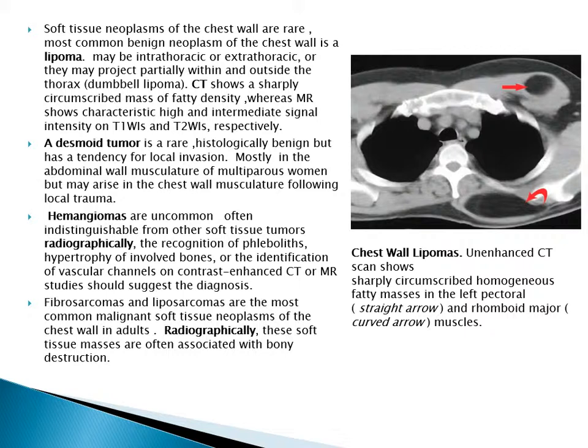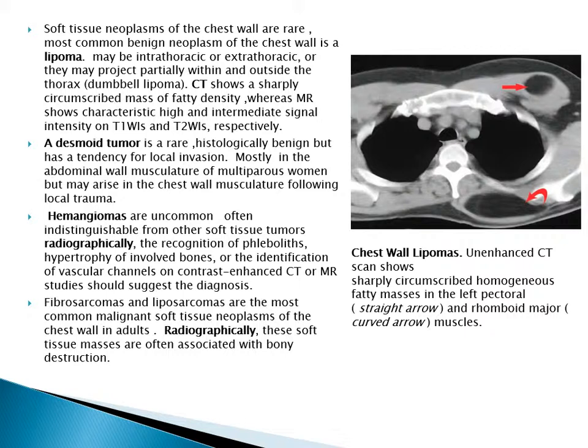A desmoid tumor is rare and histologically benign, but has a tendency for local invasion, mostly in the abdominal wall musculature of multiparous women, but may arise in the chest wall musculature following local trauma. Hemangiomas are uncommon, often indistinguishable from other soft tissue tumors, but radiographically the recognition of phleboliths, hypertrophy of the involved bone, or identification of vascular channels on contrast-enhanced CT or MR study suggests the diagnosis.